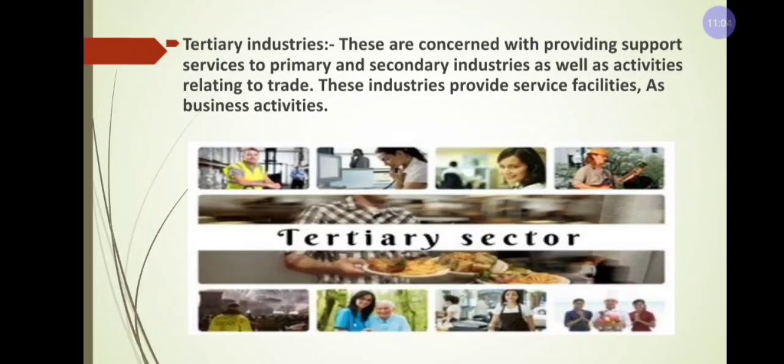And the last kind of industry is tertiary industry. We have learned the types of industry: primary industry, secondary industry, and the last kind is tertiary industry. We can also call this the supporting industry. That means the industry which supports the primary as well as secondary industry is called tertiary industry.